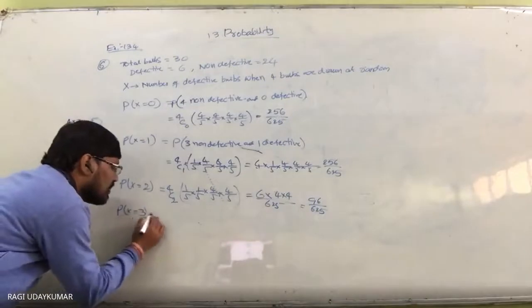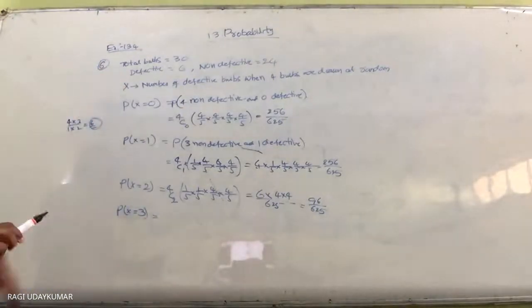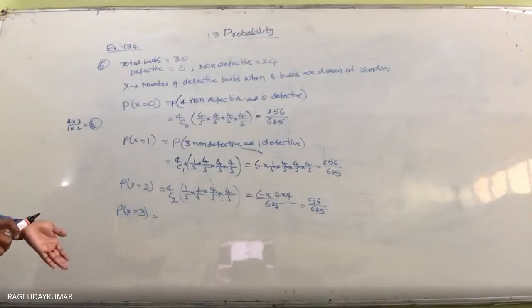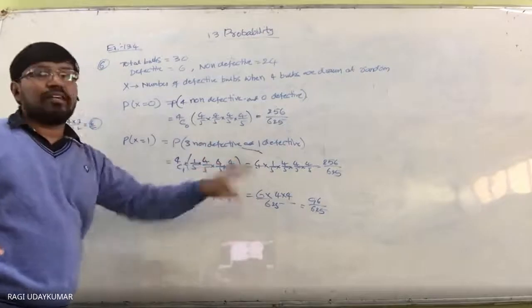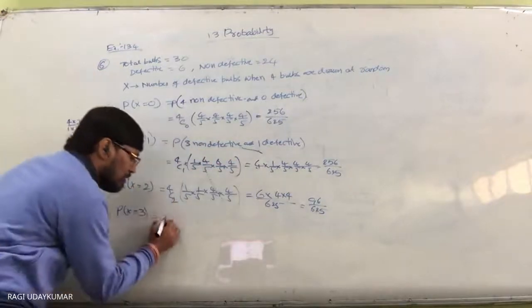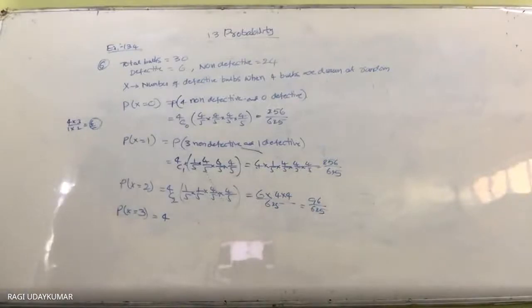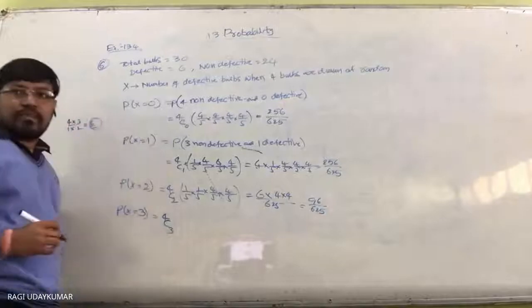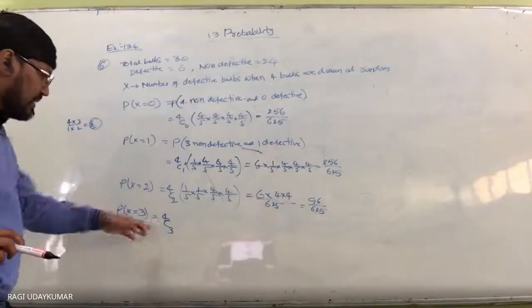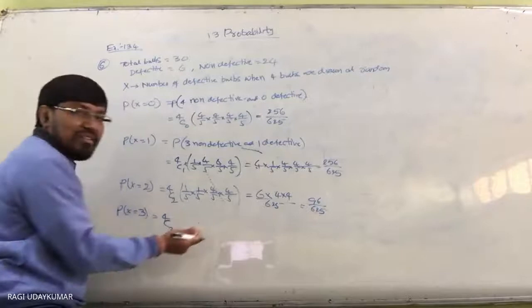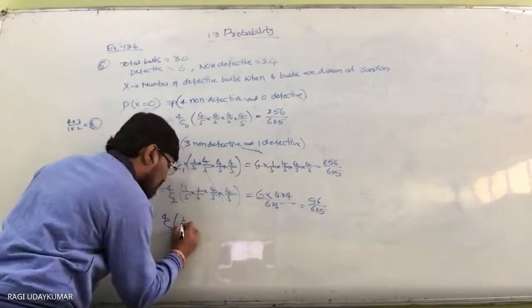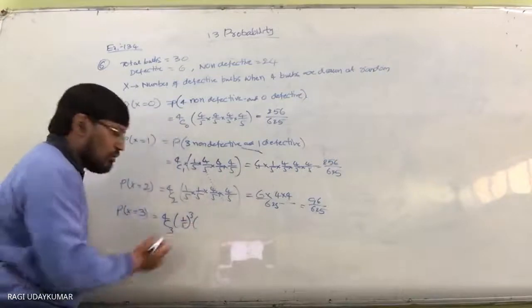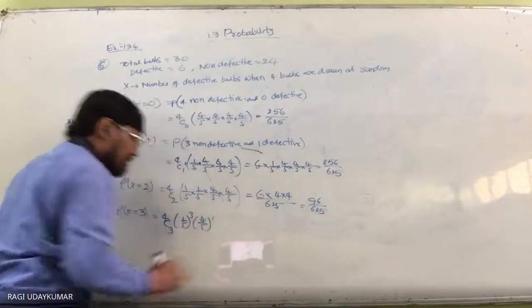Probability of x is equal to 3 is nothing but 3 times defective. So non-defective, I'm not writing here directly, I'm writing 1 time non-defective, 3 times defective. So this happens in how many ways? 4C3 ways, of 3 times 1 by 5 and 1 time 4 by 5. So 1 by 5 to the power of 3 into 4 by 5 to the power of 1.